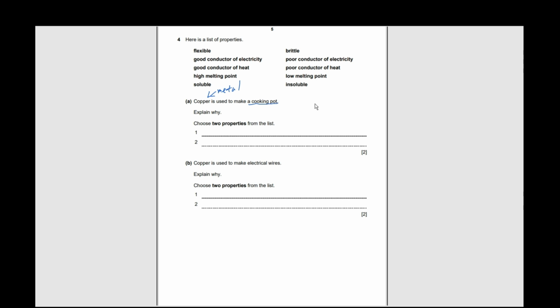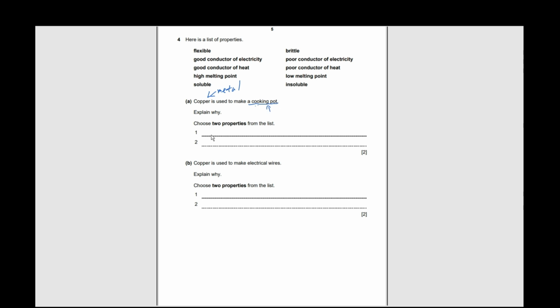By the way, when you're doing a question like this, you must know what they are talking about. You must be aware of a few words. So if they're talking about a cooking pot, even though metals are good conductors of electricity, you cannot write good conductor of electricity, it will be wrong. Try to remember all those basic properties of metals, and mark these type of words.